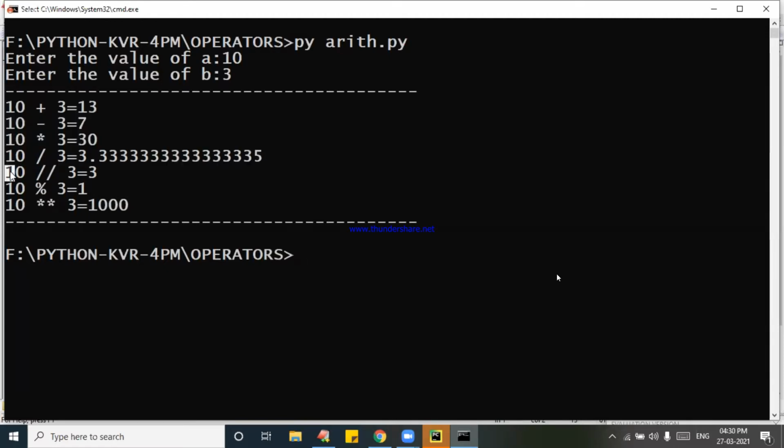Now you are getting slash, double slash, only the integer quotient. Remainder is getting, 10 to the power of 3, I got 1000.